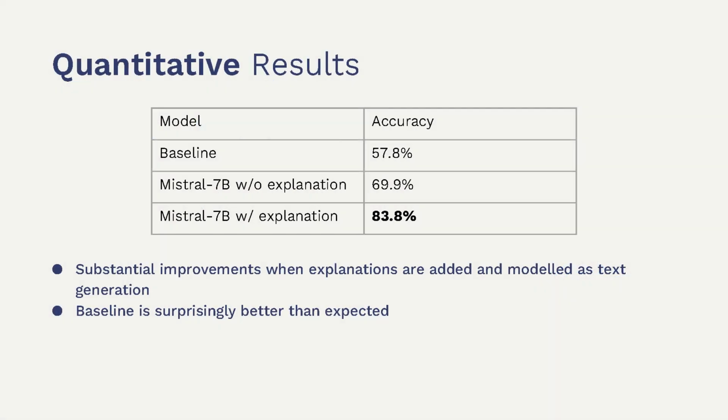For reference, if we look at the baseline model that we trained, it managed to achieve about 57.8%. And if we train Mistral 7B by replacing the model head with a linear classification head, similar to how the baseline is done, we get an accuracy of close to about 70%. And if we do it the Q&A style, we get a substantial increase to about 83.8%.